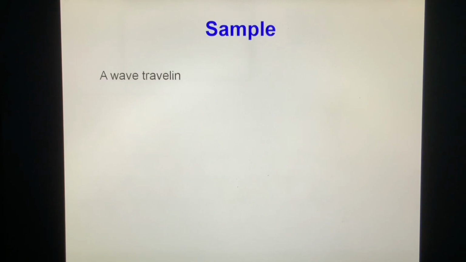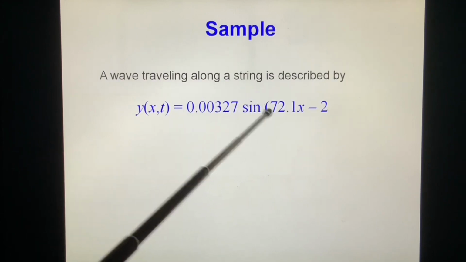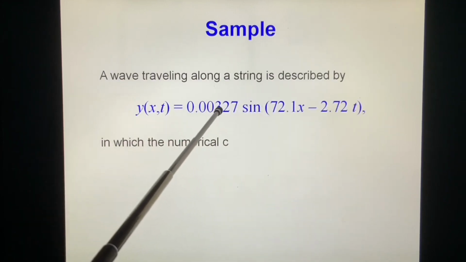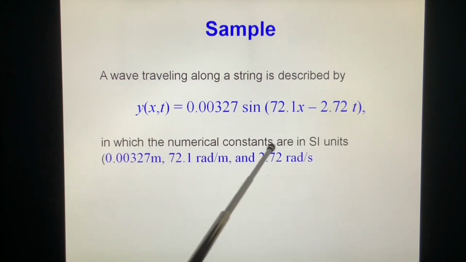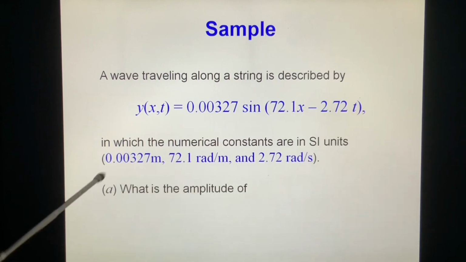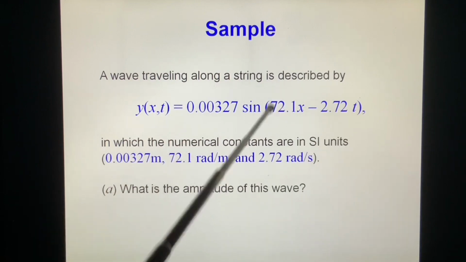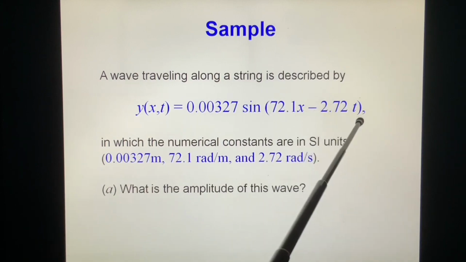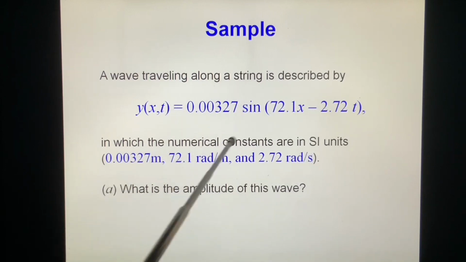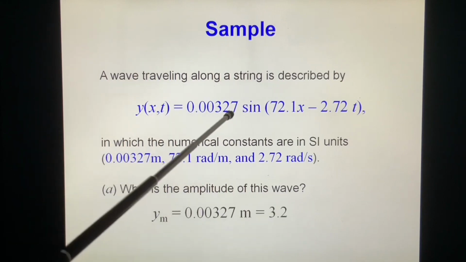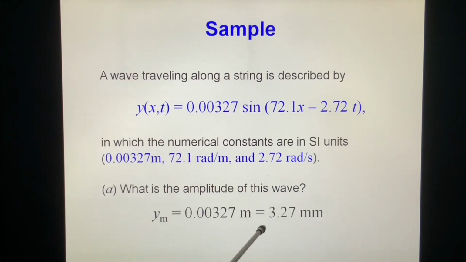Sample. A wave traveling along a string is described by this expression. We have this ym, this is the k, omega, in which the numerical constants are in the metric system. This is meter, this is radian per meter, and this is radian per second. Okay? What is the amplitude of this wave? This is it. So ym equals 0.00323, in meter units, or equivalent to 3.27 millimeter.